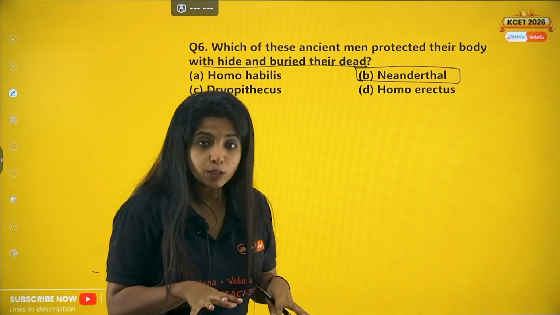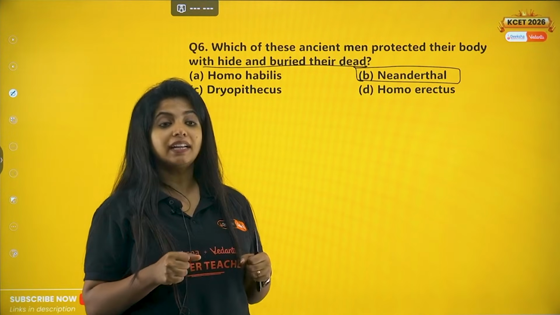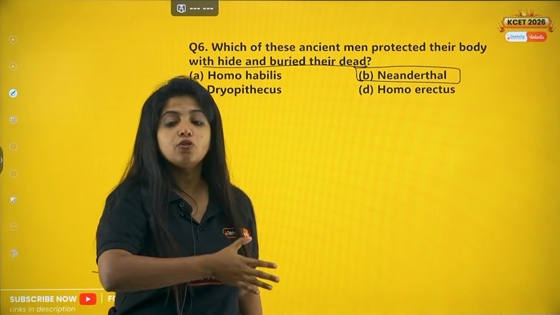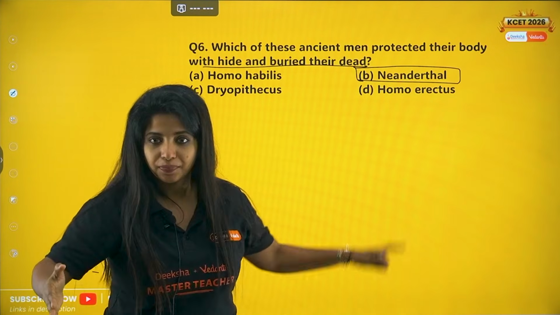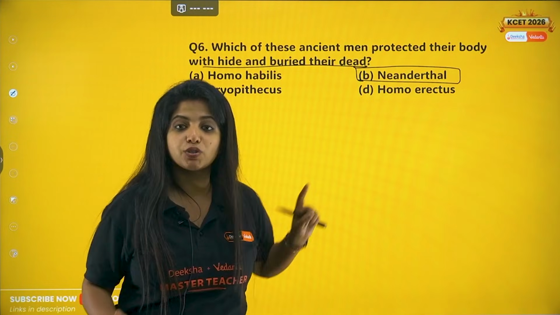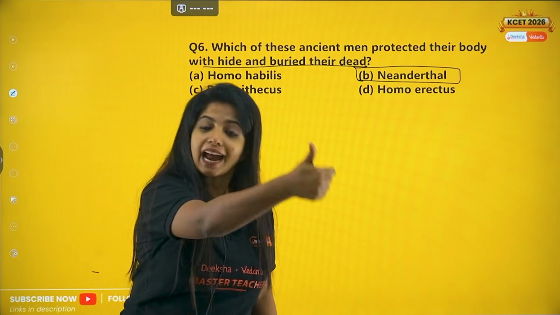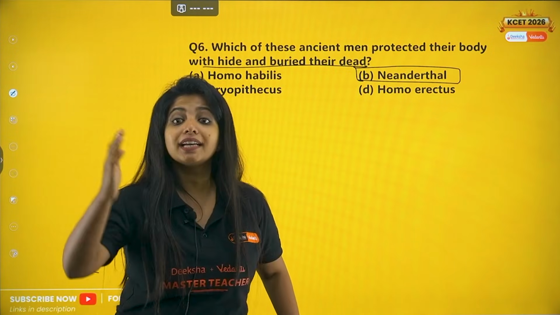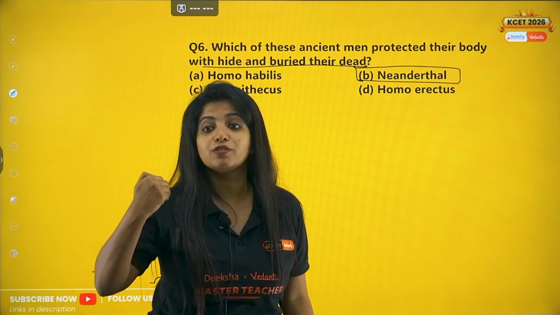Now, the organisms which were being formed started to stand erect. They started to have meat. So from Homo habilis, you got Homo erectus. And from Homo erectus, you had two things. One is Neanderthal man, who used to hide their body and bury their dead. And the second is the modern day Homo sapiens, which is us.